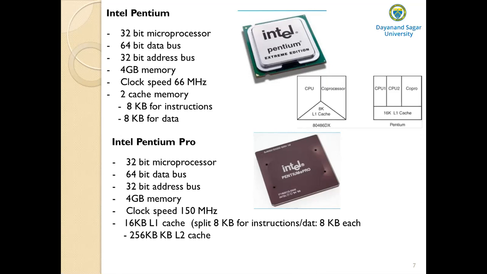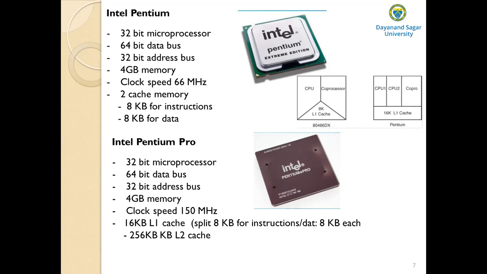And the cache that is built into the CPU itself is referred to as level 1 cache. And cache that resides on a separate chip next to the CPU is called level 2 cache, also called L2 cache. Some CPUs have both L1 and L2 cache built in and designate the separate cache chip as level 3 cache.